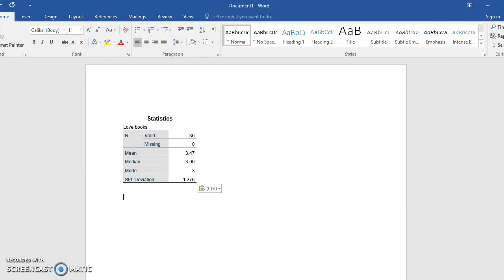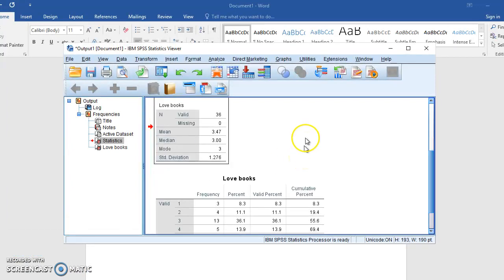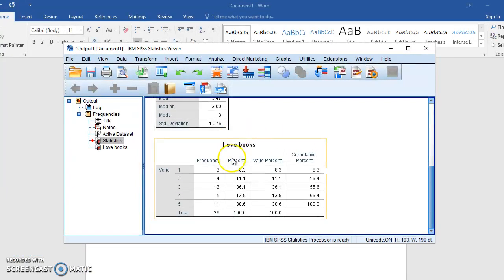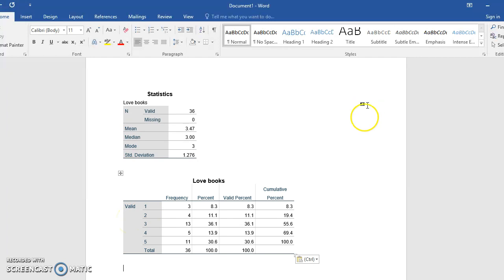And then I can toggle back to SPSS. I just go down here to the bottom, click on the SPSS output. Click on Love Books, Command C for copy. Go back to Word, Command V for paste.